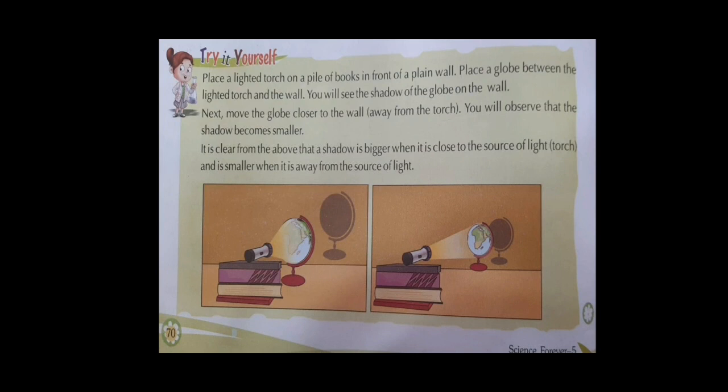Next, move the globe closer to the wall, away from the torch. You will observe the shadow becomes smaller. As you move the globe away from the torch, the shadow will become smaller and smaller. And if you bring the globe closer to the torch, the shadow will become bigger. It is clear from the above that a shadow is bigger when the object is close to the source of light and is smaller when it is away from the source of light. Clear?